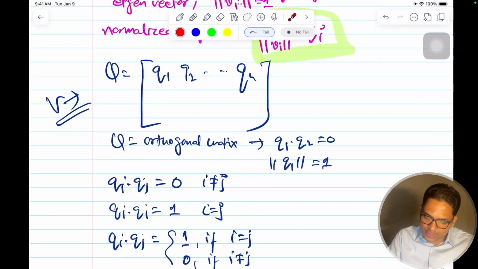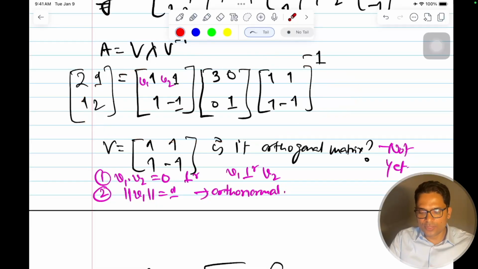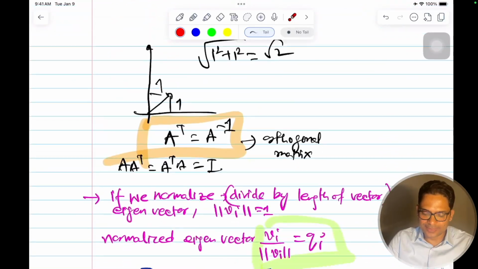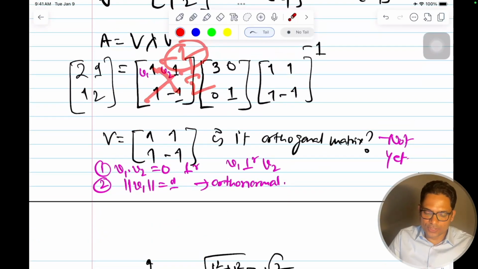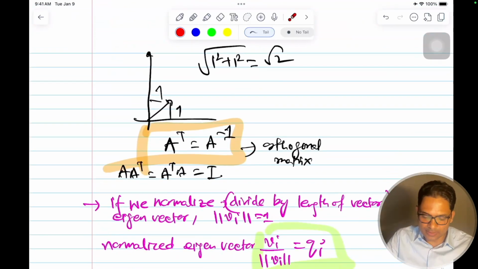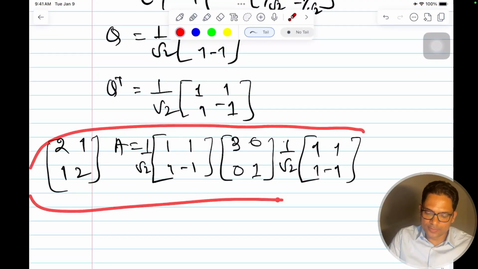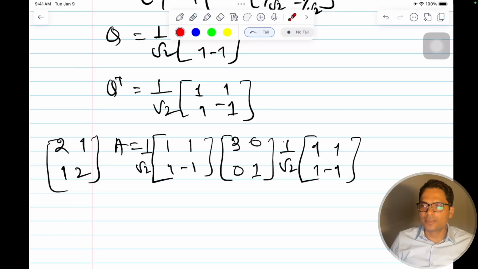Even if you do the inverse calculation here, you will get a half, because the determinant of this will be half. 1 into minus 1 and minus 1, so this will be minus half, so the determinant is minus 2. Because of this, the inverse will also have the same effect here. If you see, these two look of the same format because it is a symmetric matrix; it may be different for others. So you will get the same value. Just compute this and compare, you should get this back. I hope this is clear.